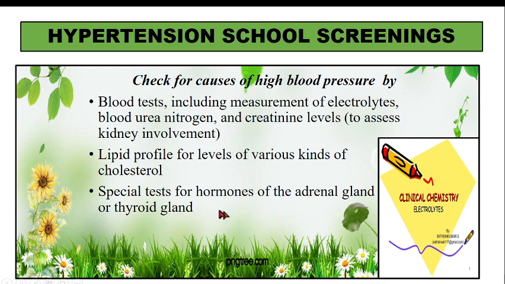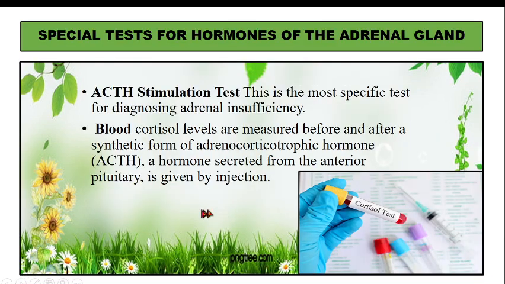Then we have special tests which are done for adrenal glands or thyroid glands. And what are those tests? For adrenal glands, adrenals are suprarenal glands. Okay. So we have a test which is called ACTH, adrenocorticotropic hormone. We used this hormone when we were studying about it in ACN, in compensatory mechanism.